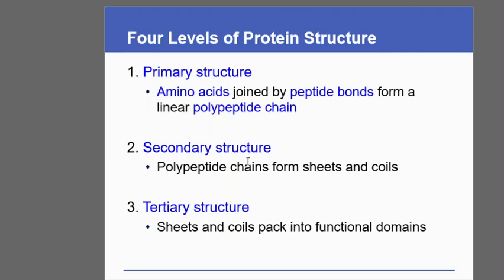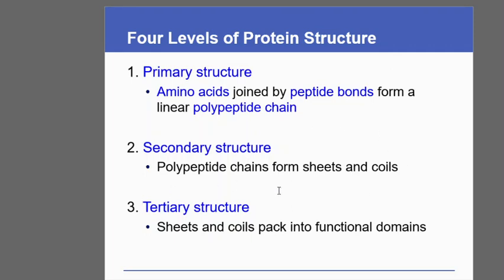In biological systems, the higher order structures are stabilized by weaker bonds. To name some, they are hydrogen bonds having 4 kilocalorie per mole. Weaker than that are hydrophobic bonds, van der Waals forces, and ionic forces. Ionic forces, they are the weaker bonds. So any bond which requires less than 7 kilocalorie per mole of energy to make or break is regarded as a weak bond. So the secondary and tertiary structures are formed by weak bonds.